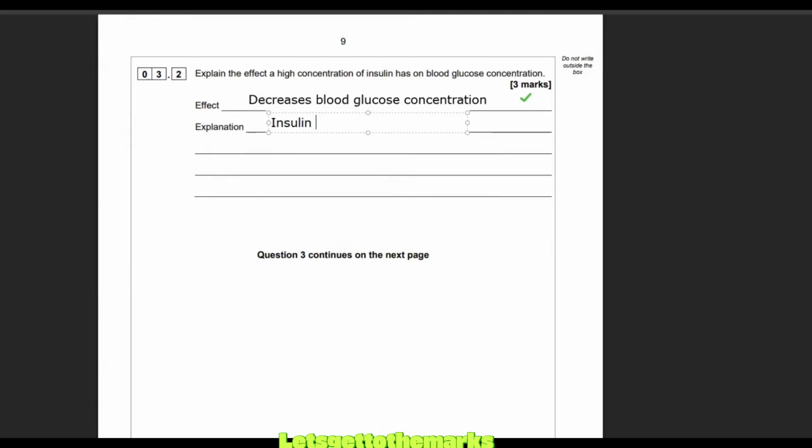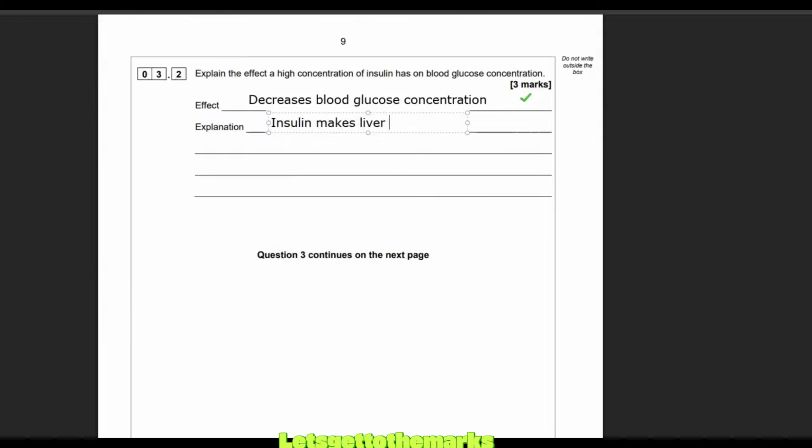What does insulin do? Insulin essentially makes the liver cells more permeable to glucose. It's a hormone, made of protein. It has a specific shape, and a little bit like an enzyme binds with its substrate, lock and key. The hormone binds to special receptors that are found on the cell membrane of liver cells, allowing the glucose to move into the liver cells by diffusion.